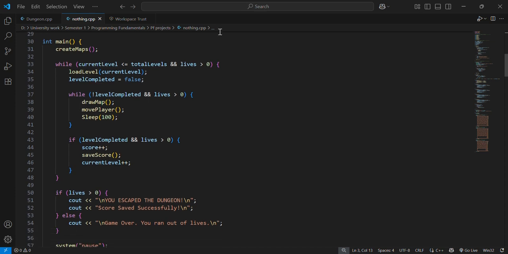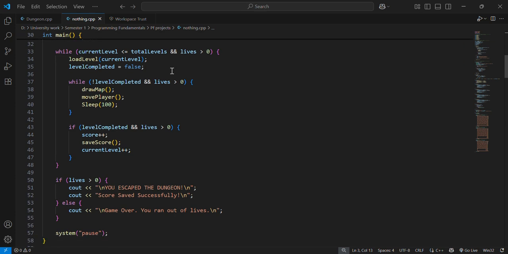While, another while loop, so it will draw the map, move the player, and it will sleep. If I don't use sleep function here, it will keep printing the maze continuously, infinitely. So we used sleep so that we can pause the action for a bit, so that we can see it with our eyes.